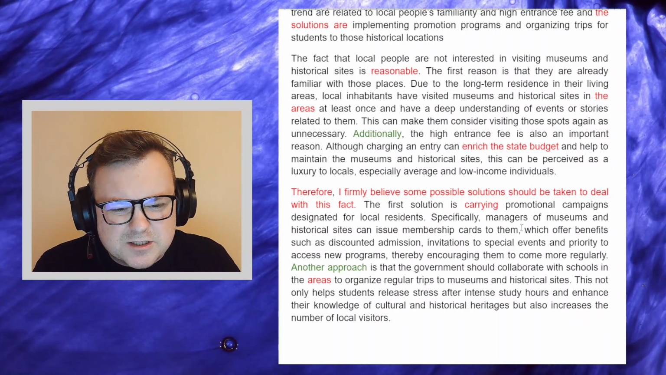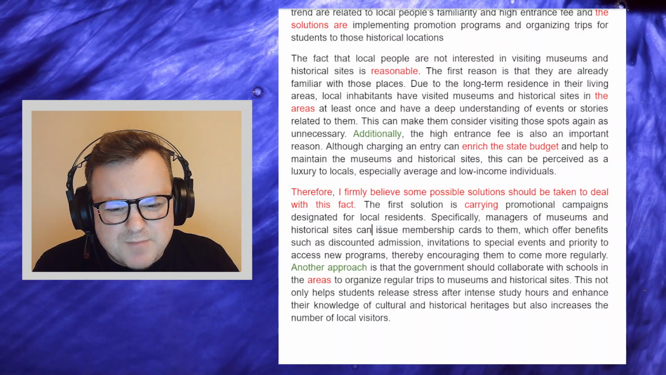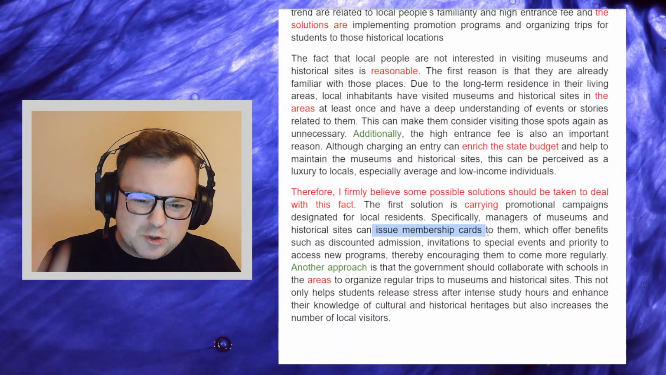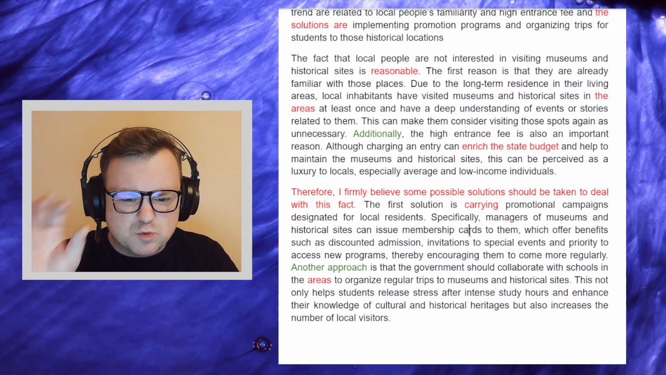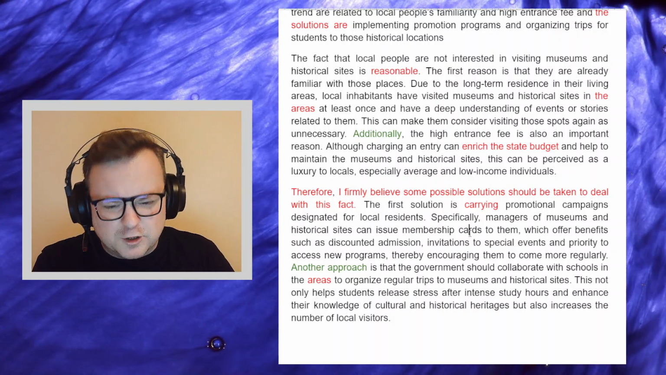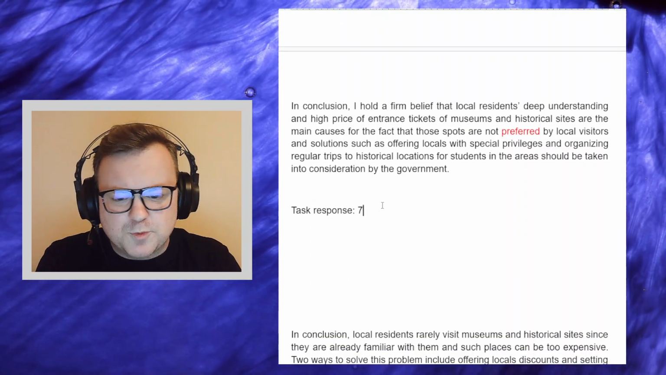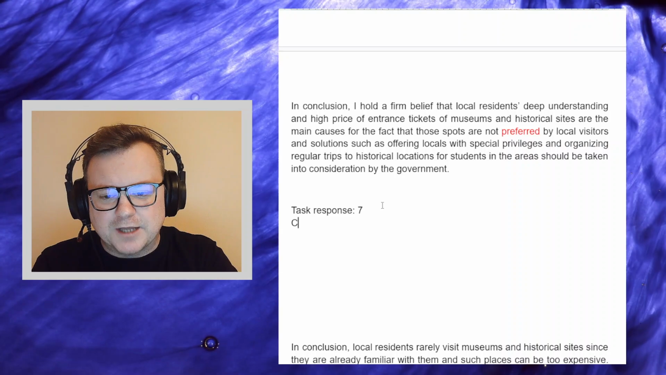There are some things which are just a little bit strange, like the promotional campaign and issuing membership cards. I don't see those as being really connected. And so that's just one case where I think, well, the idea, I can't say I'm absolutely fully informed. I'd like to know more about how those things are connected. So task response, I think we can award a 7 for that.